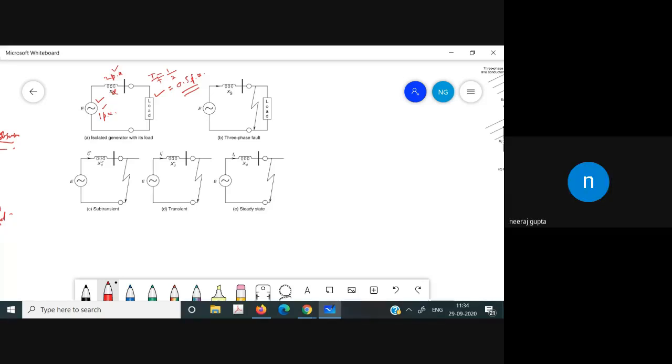Anyone? Reduce the calculation. हाँ, कैसे करता है कैलकुलेशन, कैसे वो करता है? What it is doing? Why we need the per unit system? Why the per unit system is required?